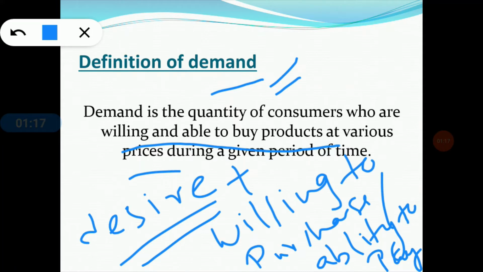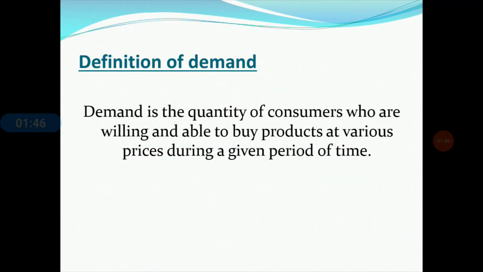When you are able to make a payment for the particular iPhone 11 or 12, then it is referred to as demand in economics. If you can't pay the amount for the particular commodity, you have no effective demand. Clear? What do we mean by demand in economics? Not in an ordinary sense. Now we are going to the next slide.